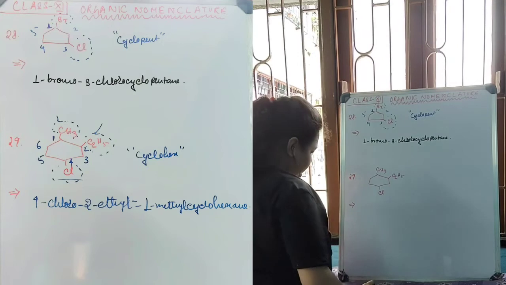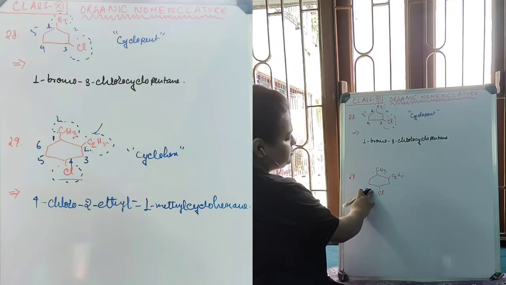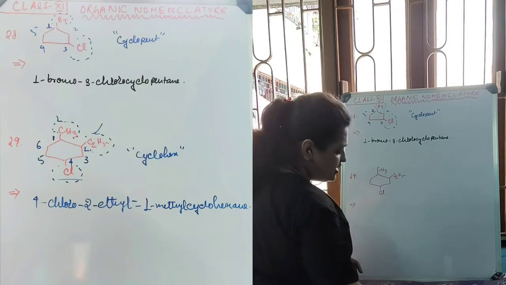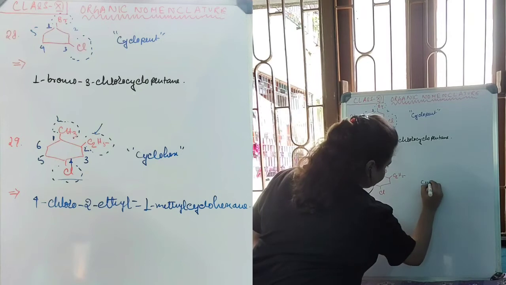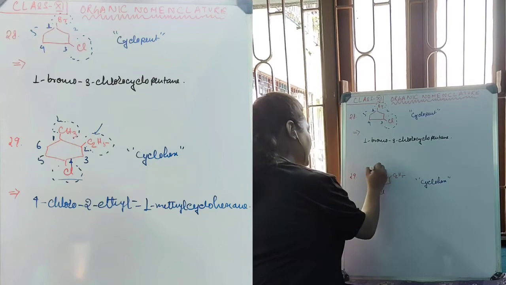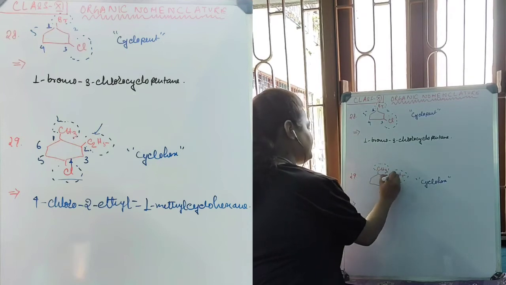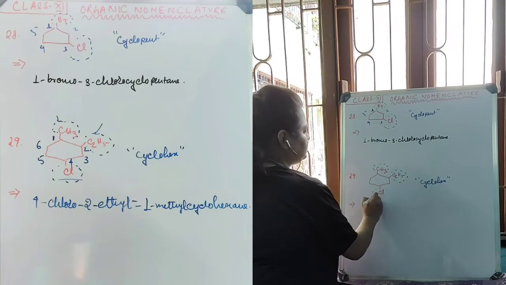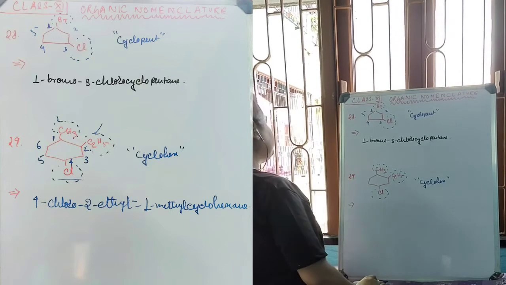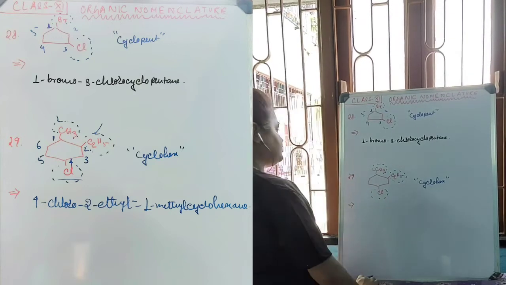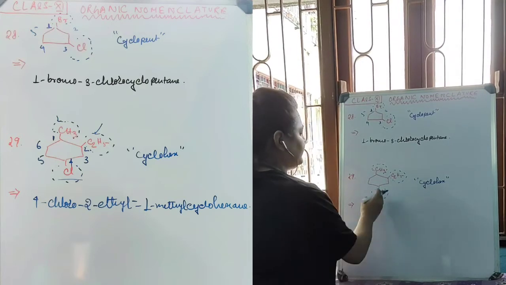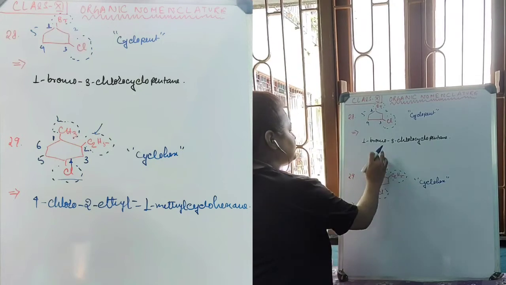Now let's look at this cyclic compound. This is again a 6-member cyclic compound, 1, 2, 3, 4, 5, 6. Therefore the main IUPAC name will be cyclohex. Now there are 2 alkyl groups present in this, 1 methyl and 1 ethyl, and a chloro group is also present. Both alkyl groups are principal, whereas chloro is the subordinate functional group. Therefore the priority of both alkyl groups is more compared to chloro, and the numbering will start from these two.